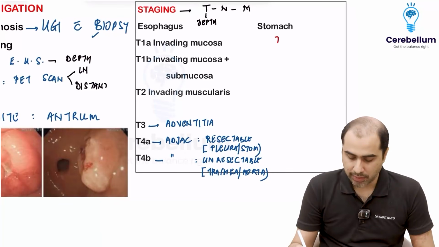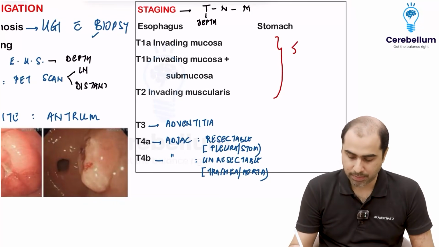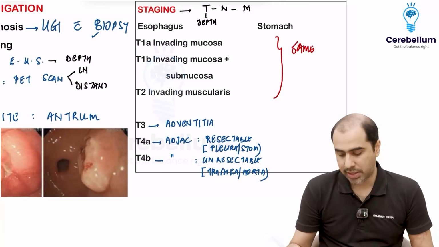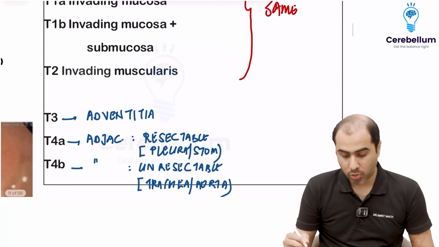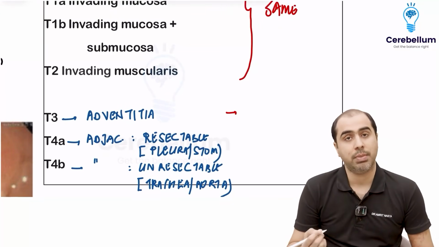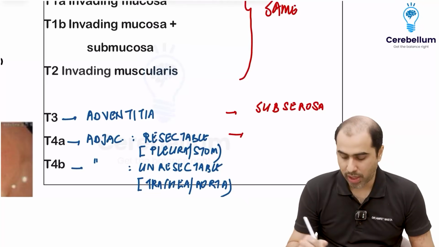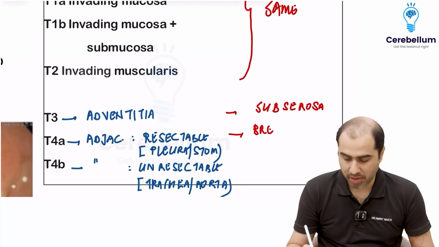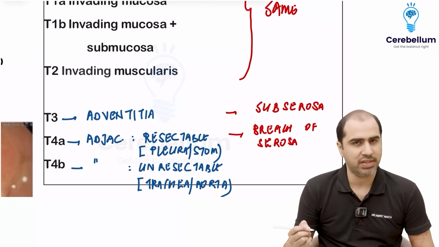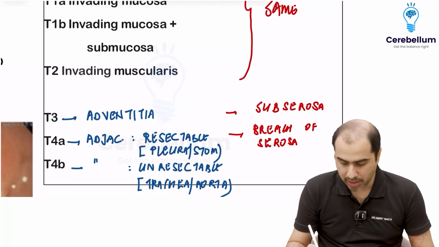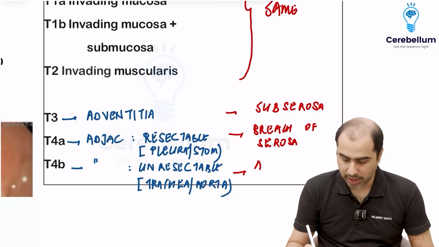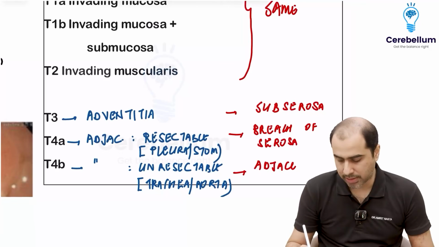In fact, T1A, T1B, T2 is the same. Now understand, stomach does not have any adventitia. So T3 for stomach is not adventitia. Stomach has a serosa. T3 is called as invading subserosal planes. T4A will be breach of serosa or breach of visceral peritoneum. They mean the same. Serosa and visceral peritoneum for the stomach are the same. And T4B is going to be invading adjacent organs like pancreas.